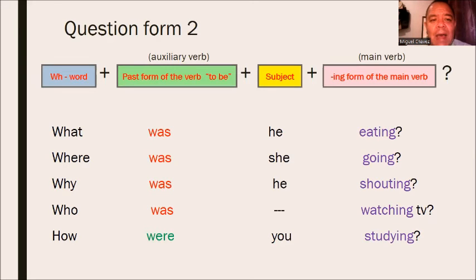But remember that we have other kinds of questions that are called WH questions. In those cases, we are going to write the WH word at the beginning of the sentence. In this case, we have the examples of what, where, why, who, or how, followed by the auxiliary verb was or were, the subject, and then the ing form of the main verb. What was he eating? Where was she doing? Why was he shouting?